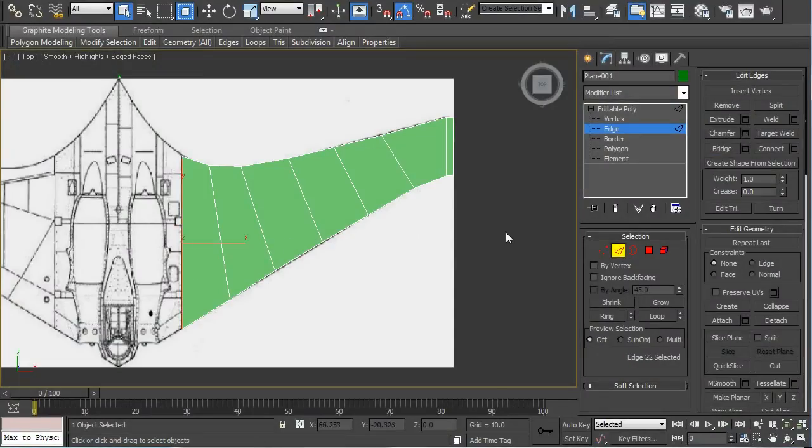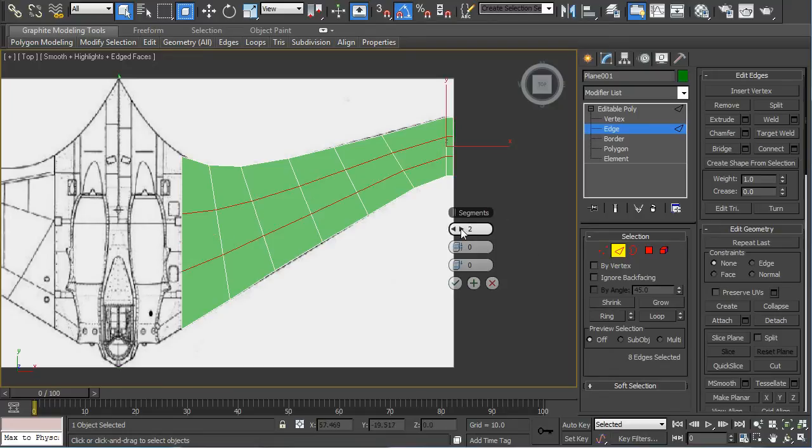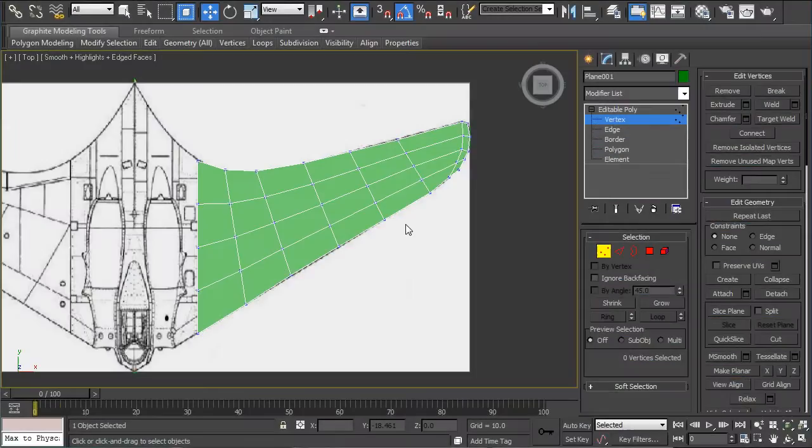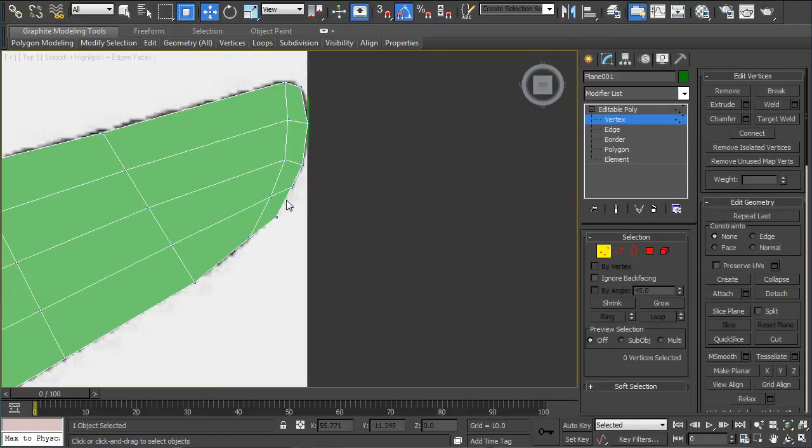Let's select an edge ring here, and we'll go to connect, settings, and add 3 segments. In vertex mode, fix the end of the wing by moving the points to curve.